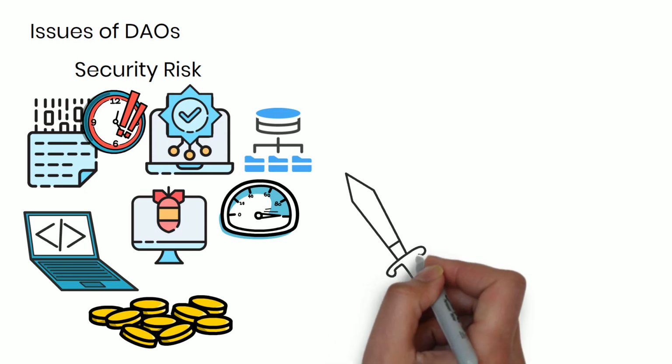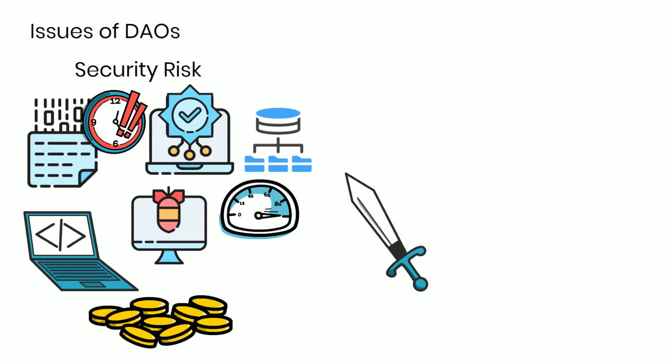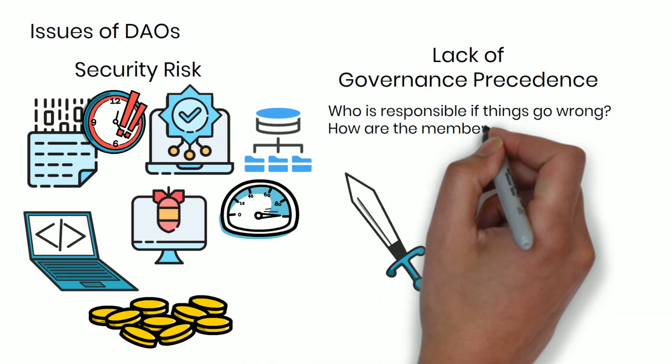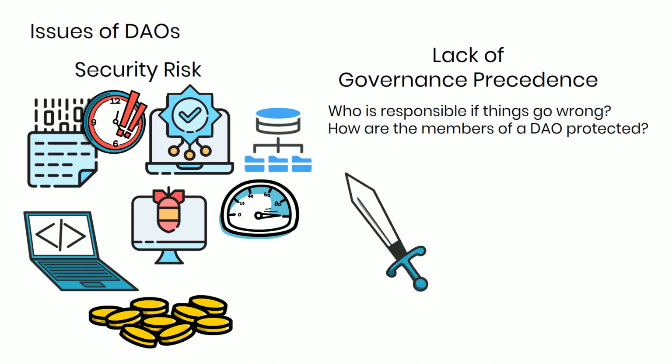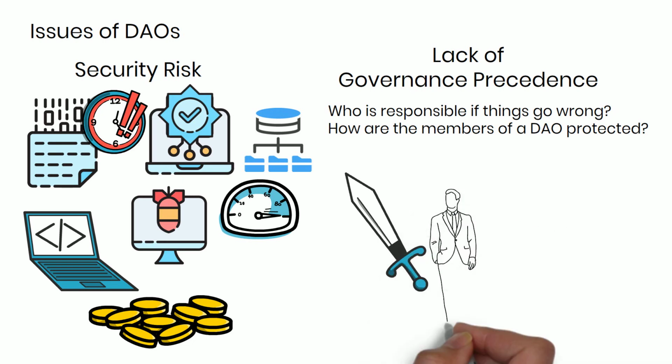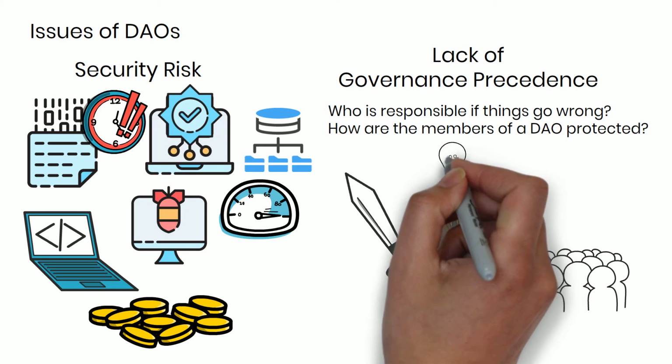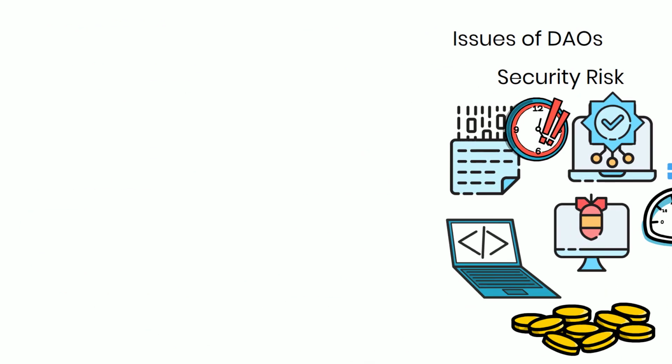The flat hierarchy is a double-edged sword because there is a lack of governance precedence. Who do you hold responsible if things go wrong? How are the members of a DAO protected? And frankly speaking, qualified people, rather than any Tom, Dick, Harry, are better at making intelligent decisions.